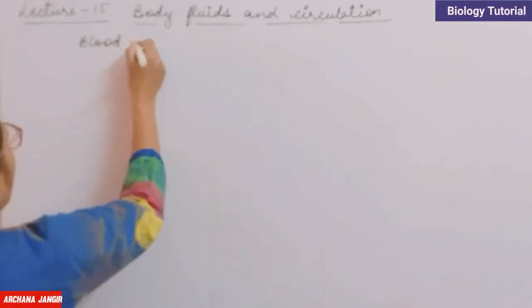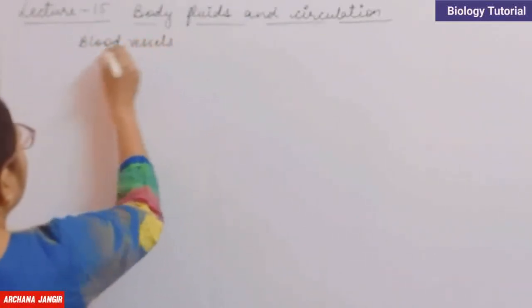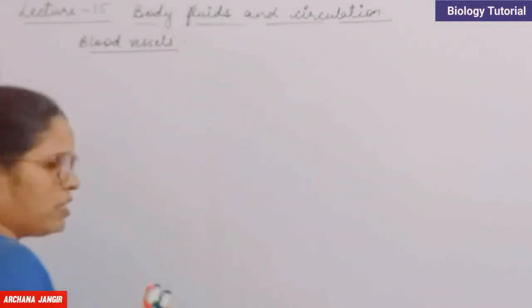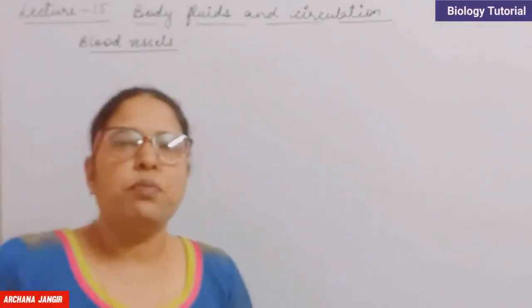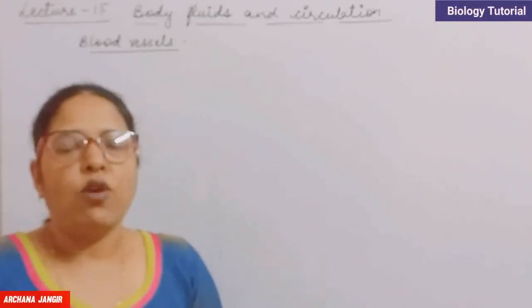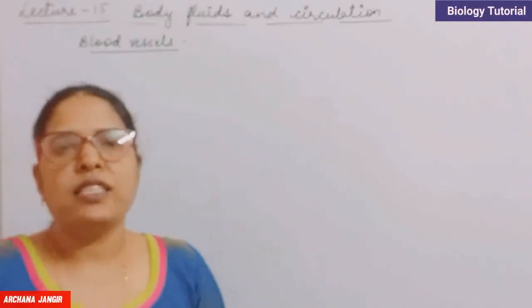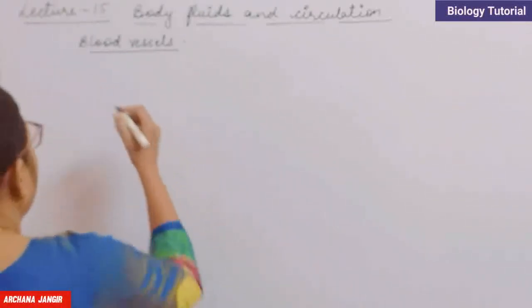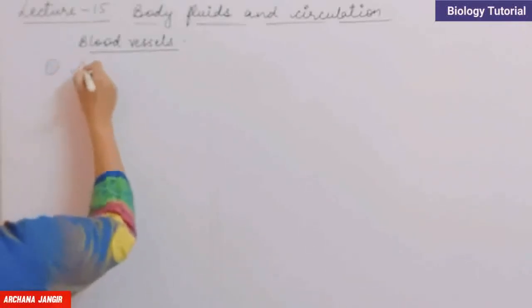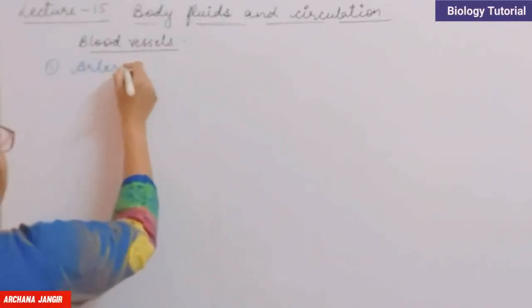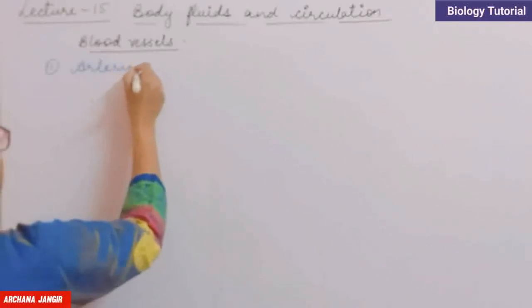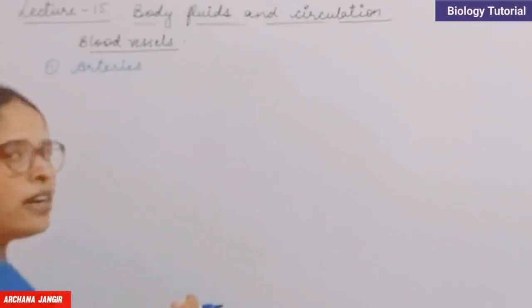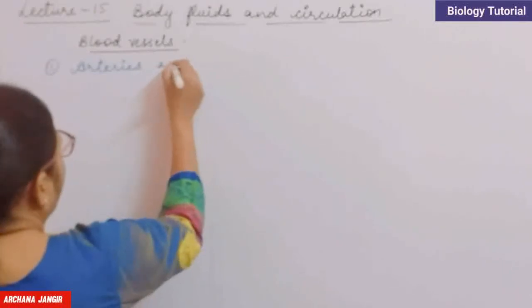As our circulatory system is a closed circulatory system, our blood is going to flow inside the vessels. So we have to discuss the blood vessels. Mainly the blood vessels present in human beings are of three types. Sometimes we can say that these are of five types. Why are these called five types? We have to write here. The first one is arteries, and its branches are arterioles.